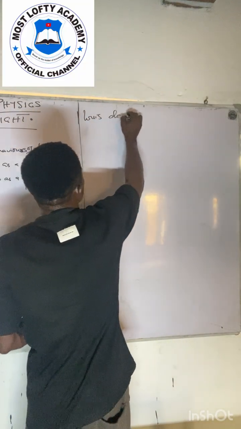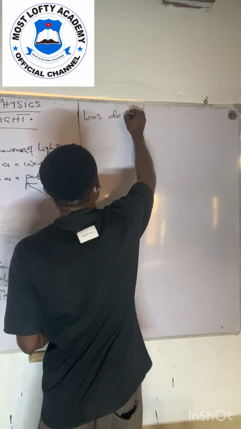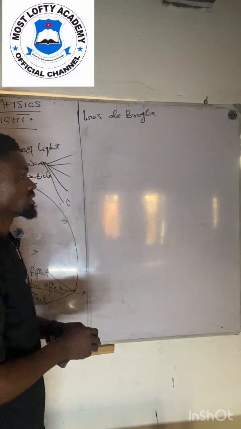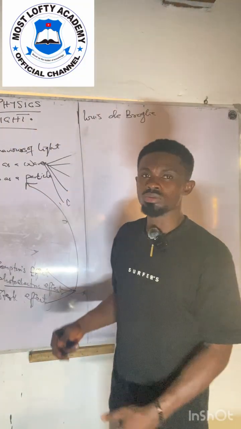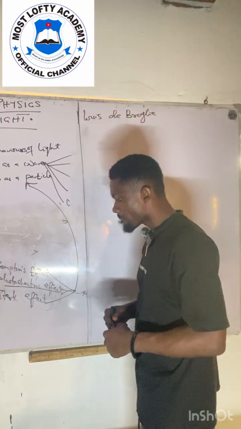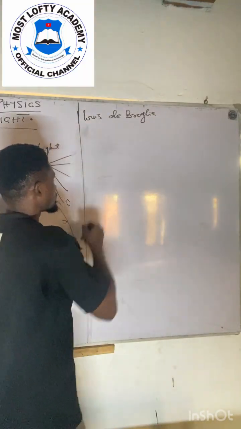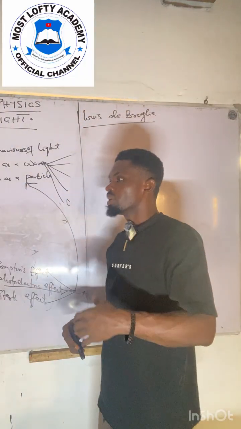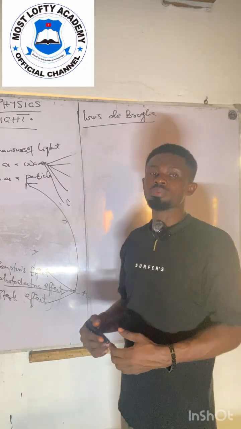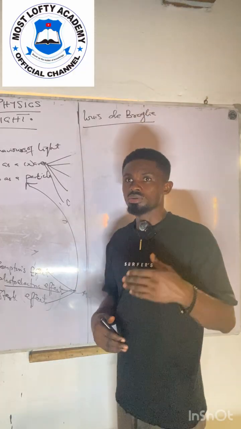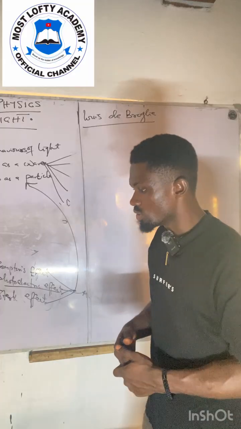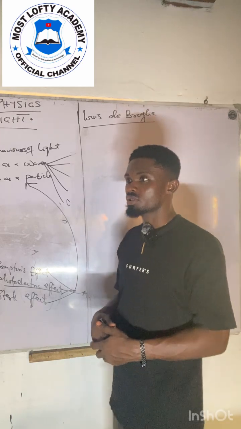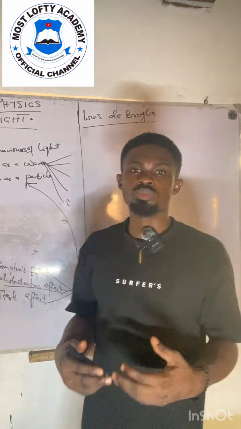Now, after that, a man known as Louis de Broglie was the one who advanced on these theories. Okay, before I move into that, I want to speak to you about de Broglie. De Broglie hypothesized, after studying Einstein's work, that the universe is always in line to be in symmetry.